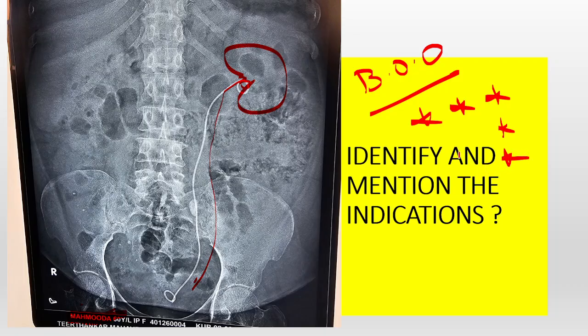Hydronephrosis, any etiology which is causing hydronephrosis. Whoever wrote any of this terminology, we give full marks. Bladder outlet obstruction, stone, pyelonephritis, malignancy, whatever you wrote, if the answer is towards bladder outlet obstruction, we give full marks.